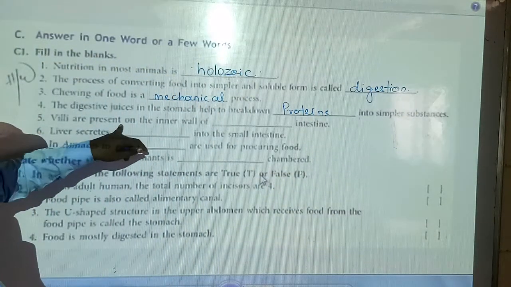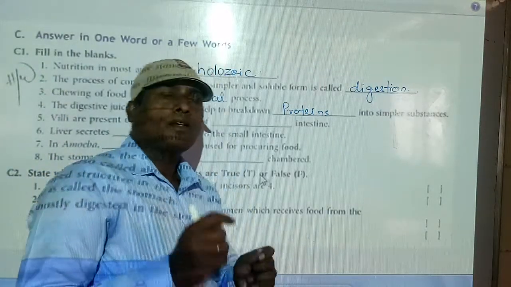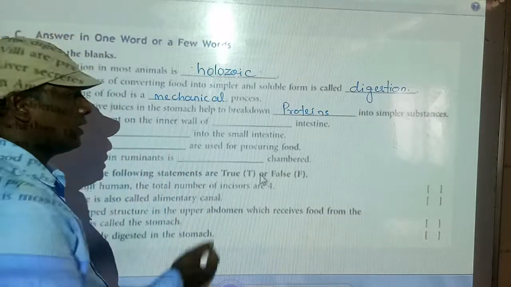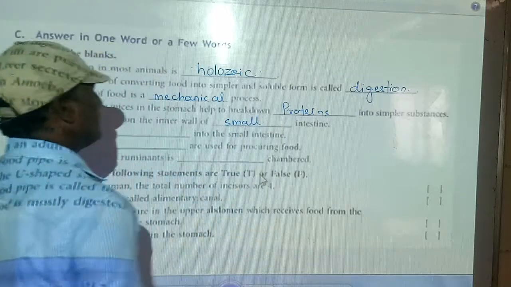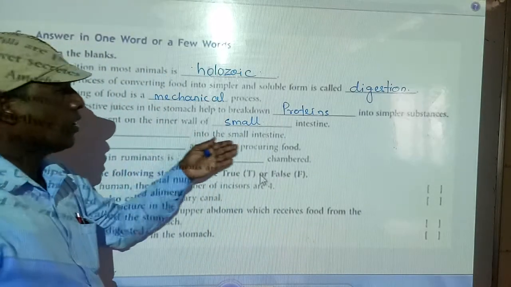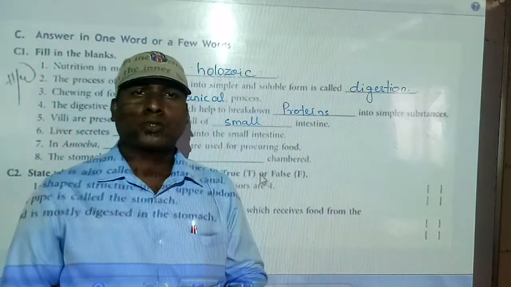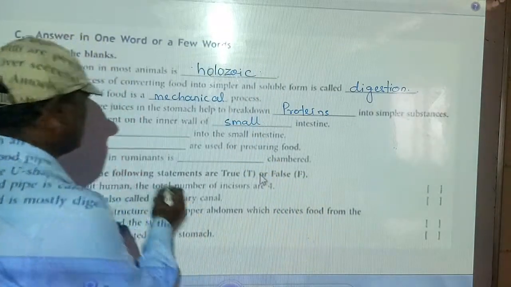Fifth question: the villi are present on the inner wall of the dash intestine. Is it the small intestine or the large intestine? The correct answer is small intestine. Sixth question: the liver secretes dash into the small intestine. The liver secretes the juice called bile juice.